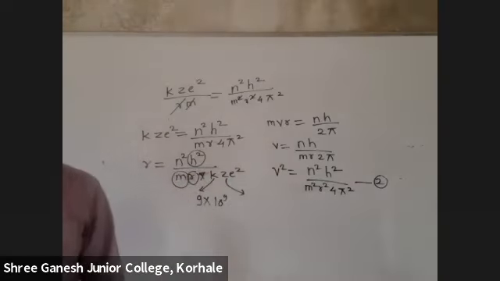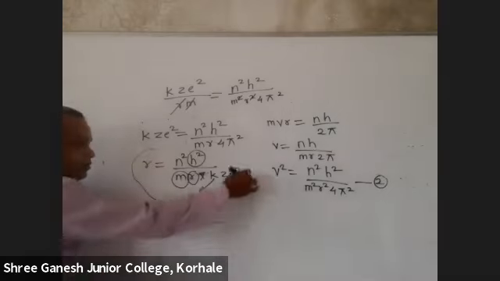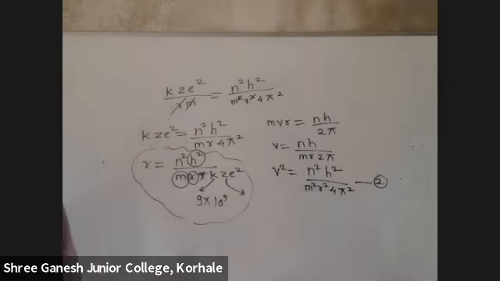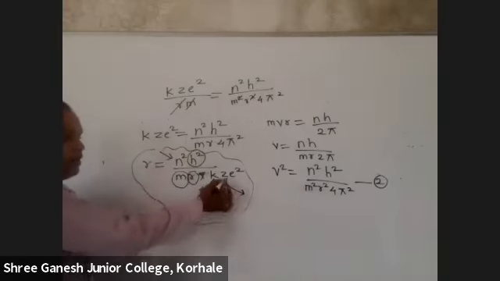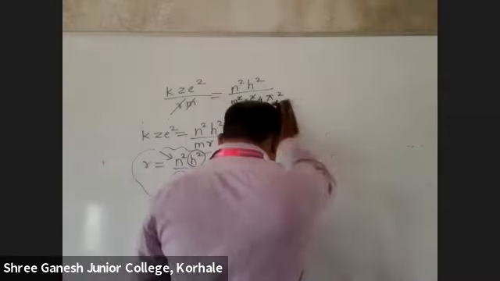Others are all constant. So students, no need to remember all this derivation. Directly, now I'll put the values; that formula you remember. But sometimes they give this radius formula. Once it was asked, which of the following radius formulas are correct. So you should know at least n square h square upon m r into k z square. No need to solve this because they have already put all the constant values. Only the variables, this n square and z, remain. So directly they have solved and they got the answer. Write down the answer.